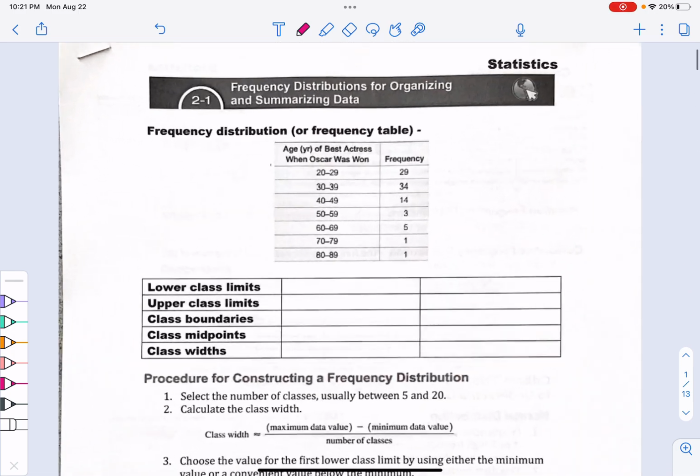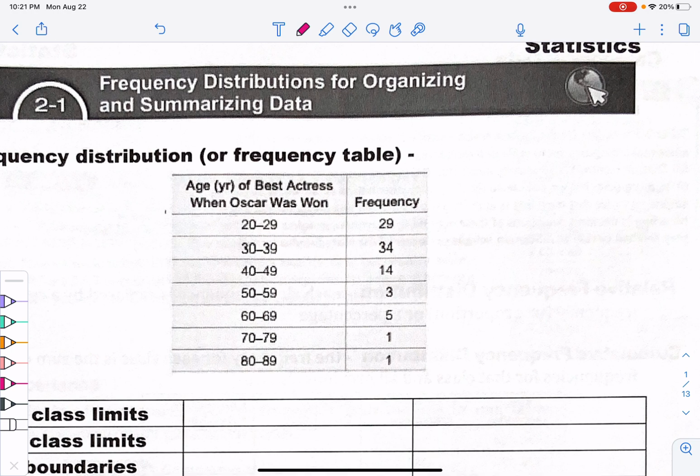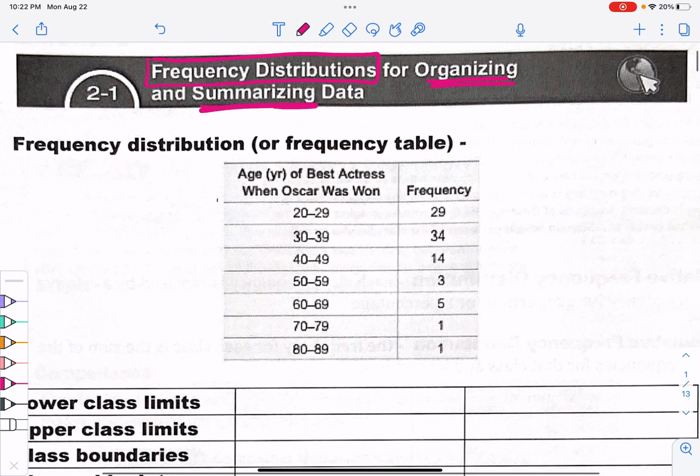Last chapter we talked about how to collect data, how to sample people to get data from, all that good stuff, like all the background information. And now it's how do you start doing computations with that data or organize the data, right? Creating frequency distributions is one of the main ways of organizing lots and lots of data into one big summary. So we're summarizing, organizing data into something called a frequency distribution. You've probably seen one of these before, but here we go.